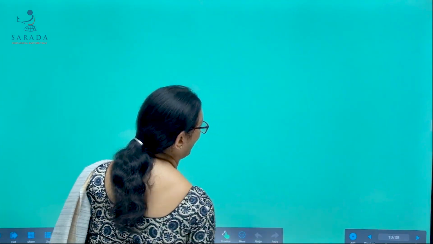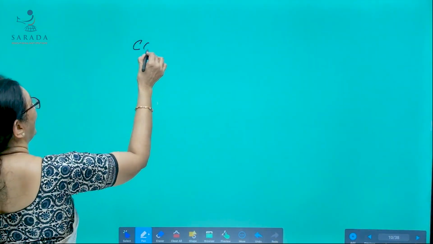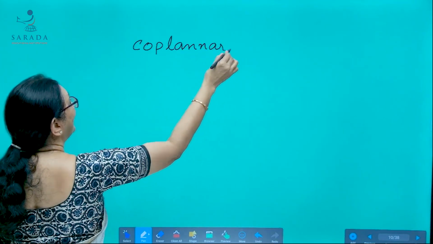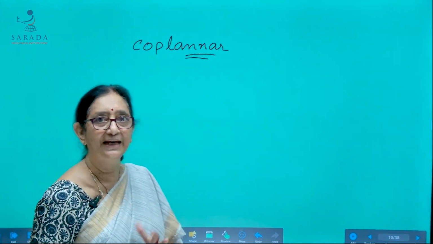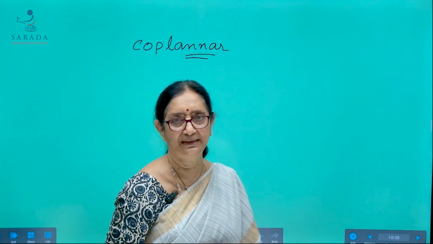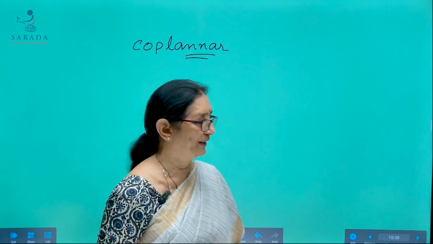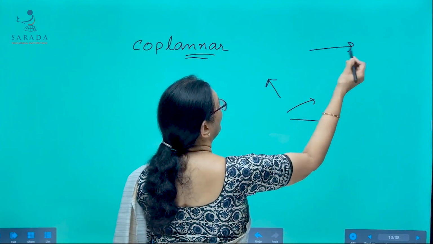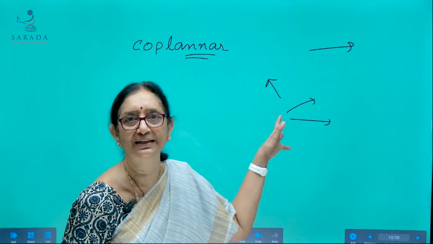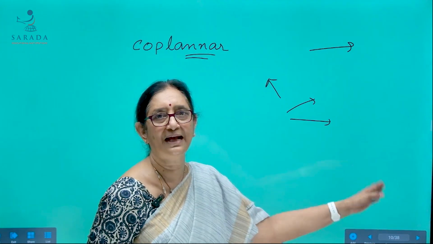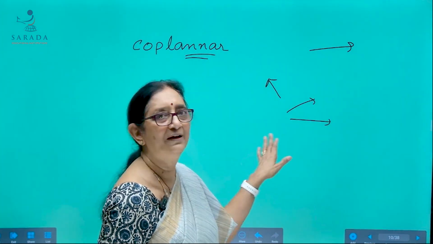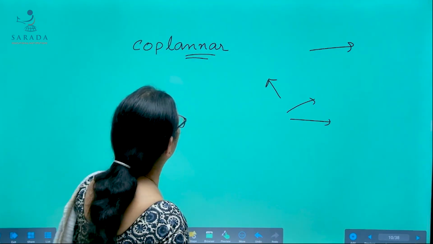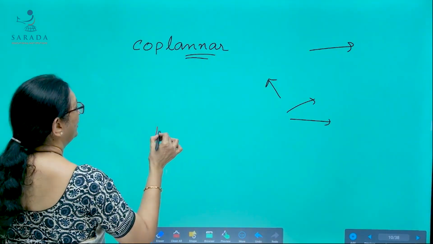And next we talk about coplanar vectors. Vectors lying in the same plane. All the vectors lying in the same plane are coplanar. Suppose we draw a number of vectors on this board, all of them are still lying on the same board. Suppose this is x-axis, this is y-axis, all of them are lying in the xy plane. That's why we call them coplanar vectors.